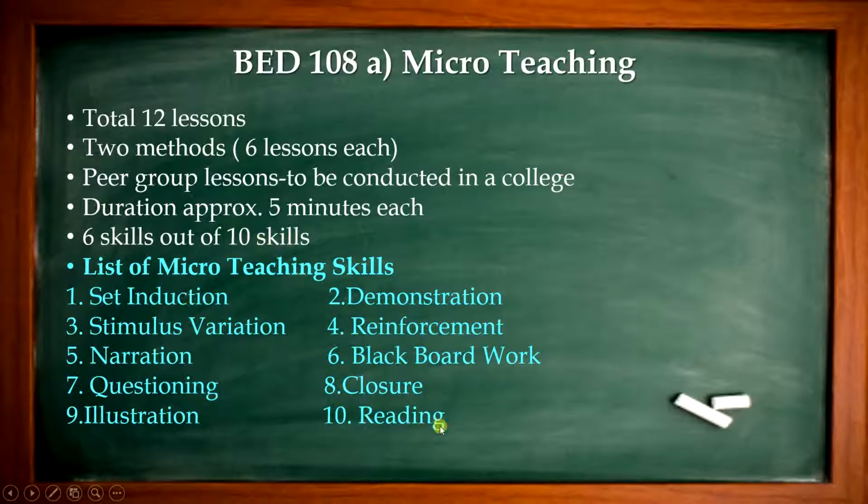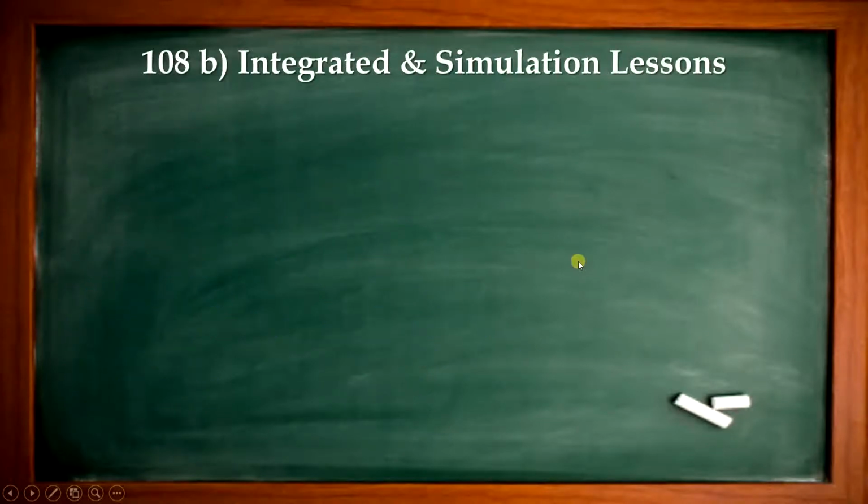You will have to practice 6 skills out of the 10 skills prescribed in the syllabus. These are 10 different skills, and you will have to select any 6 of them. The skills are related with your methods, subjects. Your professor in charge will definitely help you select the appropriate skill for the appropriate method. The main thing is, these are 5 minute lessons, conducted in the peer group in the college itself.